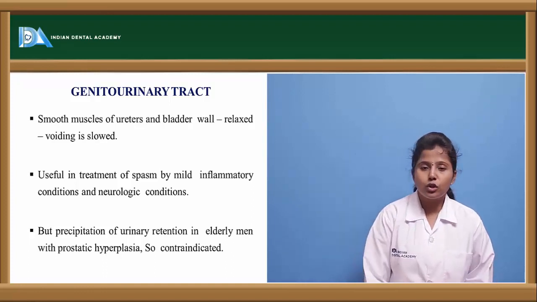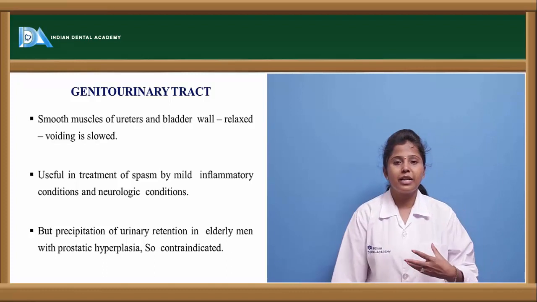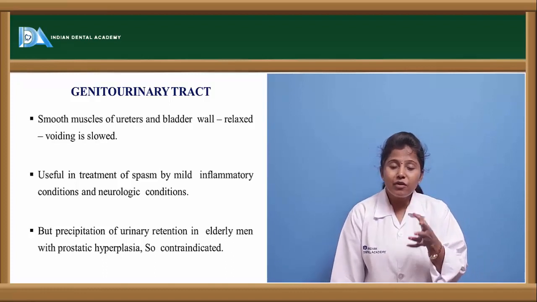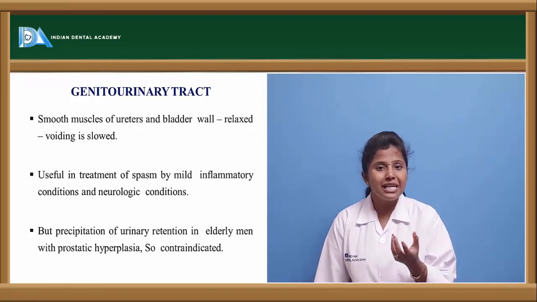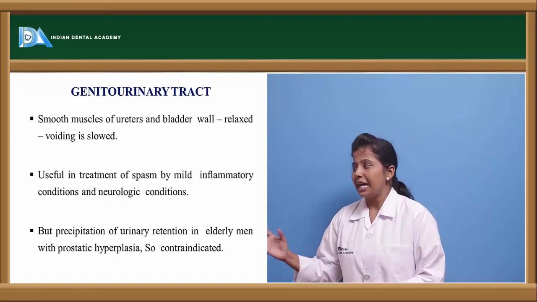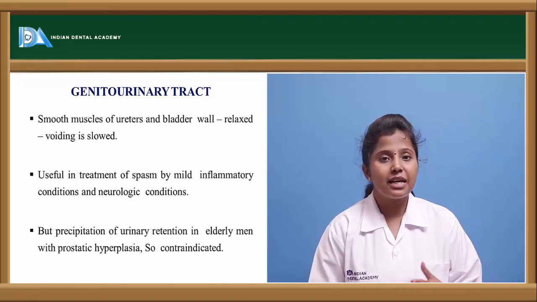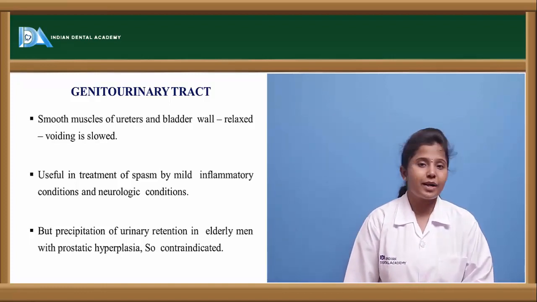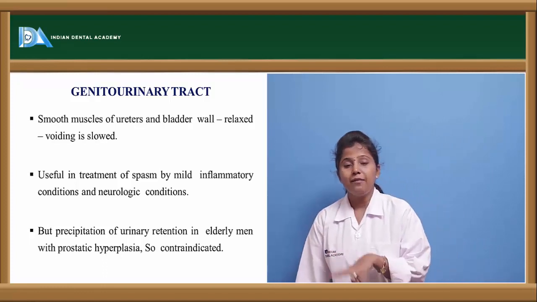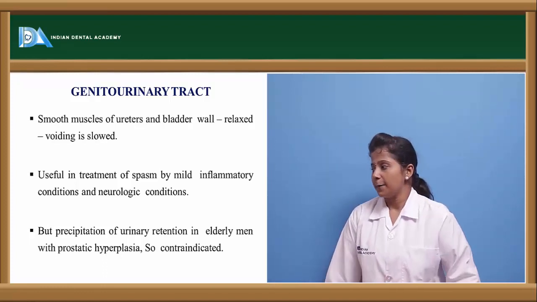So it is also useful in the treatment of spasm which is produced by inflammatory conditions. Because of inflammatory or neurological disturbances or conditions that lead to spasm of that particular organ, these antimuscarinic effects can be used to treat the spasm produced by these inflammatory as well as neurological disturbances.